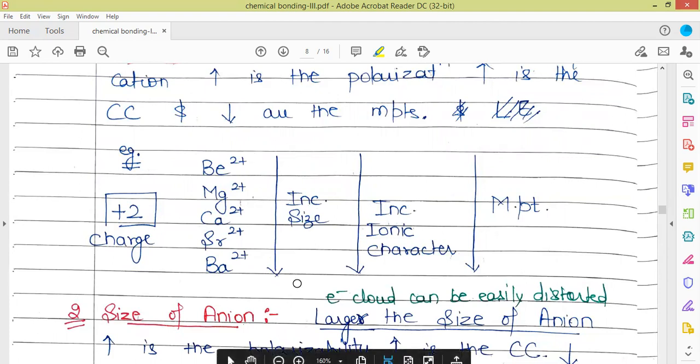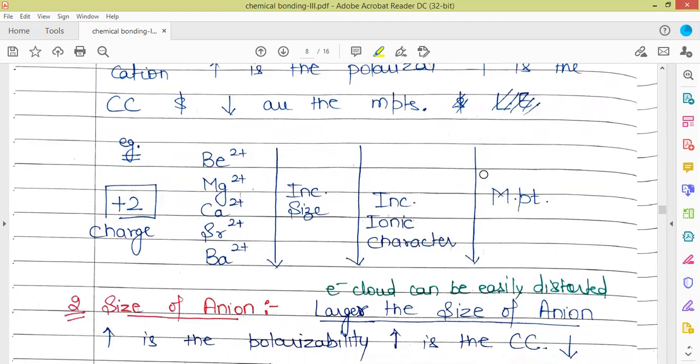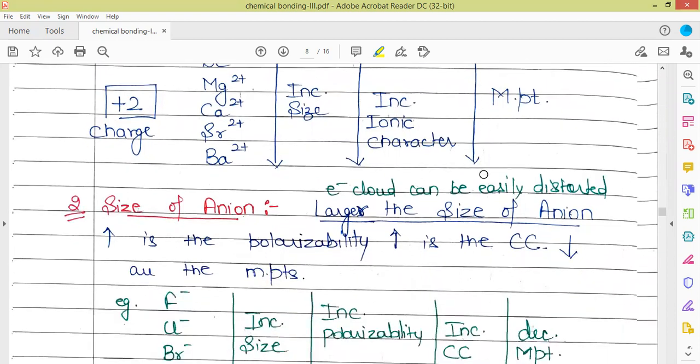With increase in size, we mean that there is an increase in ionic character, and with increase in ionic character, melting point is increasing. So here we can say that more is the covalent character, lower is going to be the melting point. So second reason is the size of the anion.